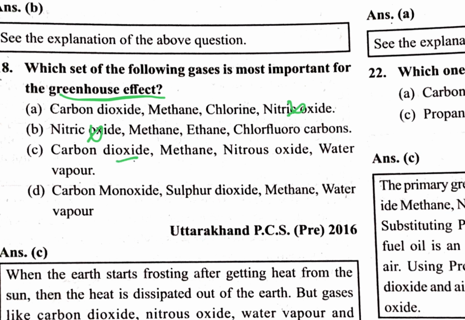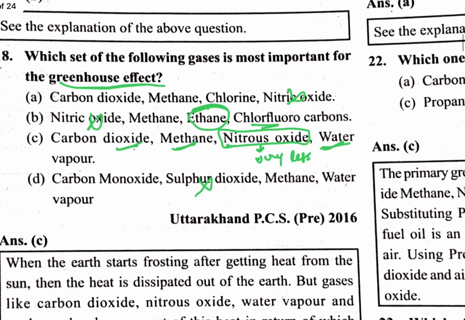Carbon dioxide, yes. Methane, yes. Nitrous oxide, yes, and water vapor contribute, but nitrous oxide is very less. So carbon dioxide, methane and water vapor are the most prominent gases. Nitrous oxide contributes very little to the greenhouse effect. So see the correct answer here: oxides of sulfur and ethane. Ethane is not a highly impacting gas for the greenhouse effect.